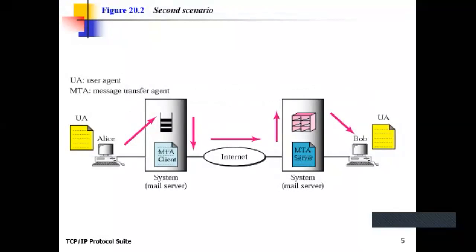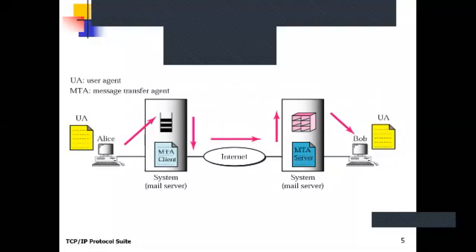Now come to the second scenario, where the different users of the email system have different mail servers. For example, see the scenario here. Alice is the user or sender who wants to send mail to the user Bob.